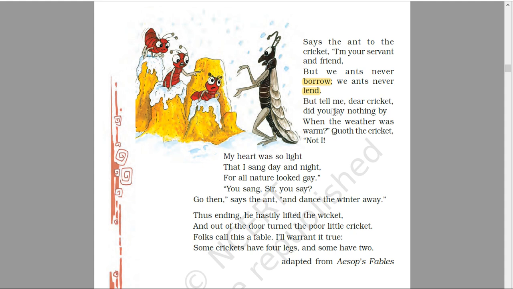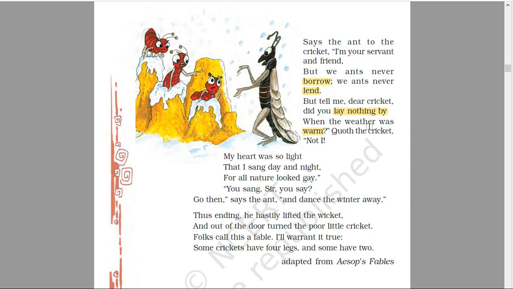But tell me, dear cricket, did you lay nothing by? Lay by means to collect something in order to use for the bad days. When the weather was warm means when it was summer season, and he could do some work instead of singing. So the ant asked the cricket if he had nothing saved in that season.